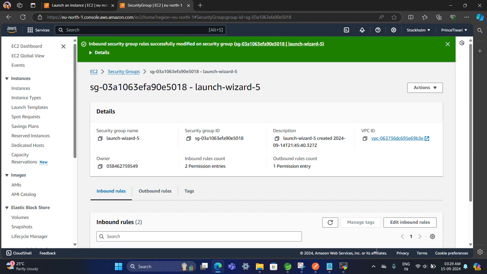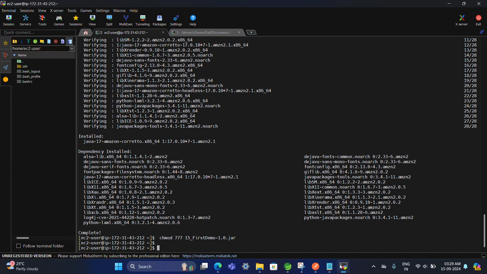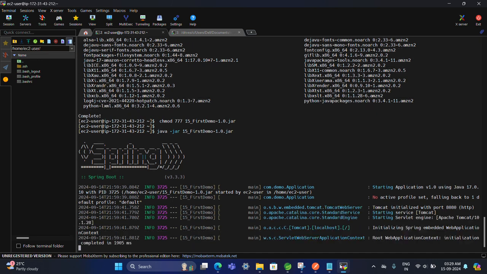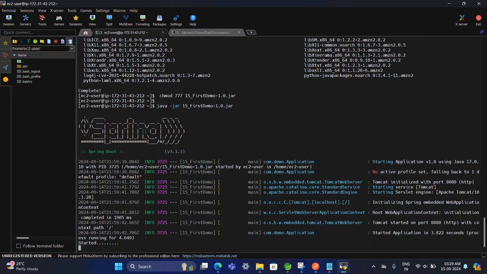Now let's go. Simply we have to run the application with java -jar, the jar name, and tab. Let's check whether it is working fine or not. Okay, the same logo we all get in our IDE, and it started. Firstly, let's do this. Now let's check through APIs whether it is working fine or not.